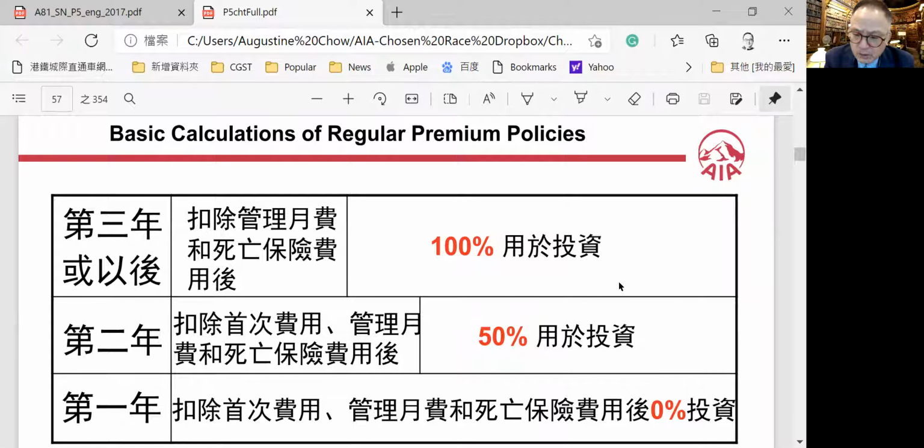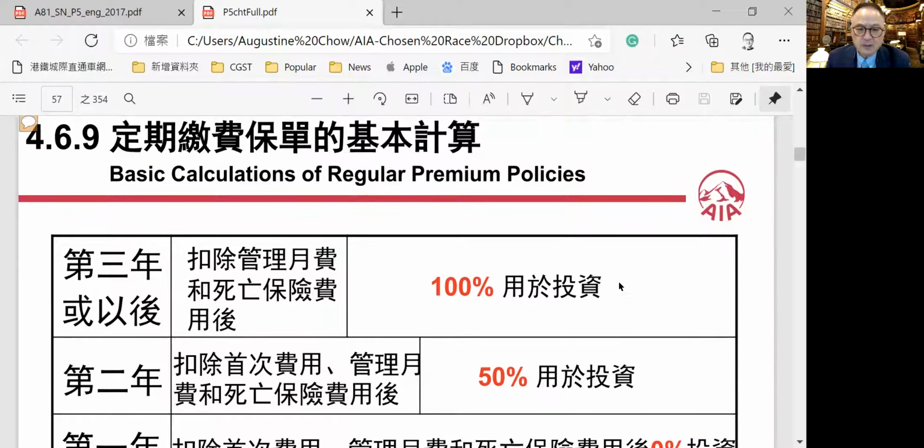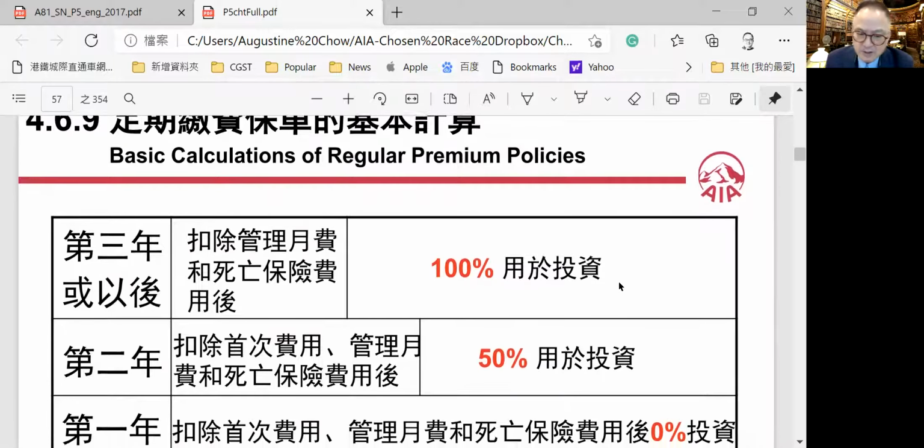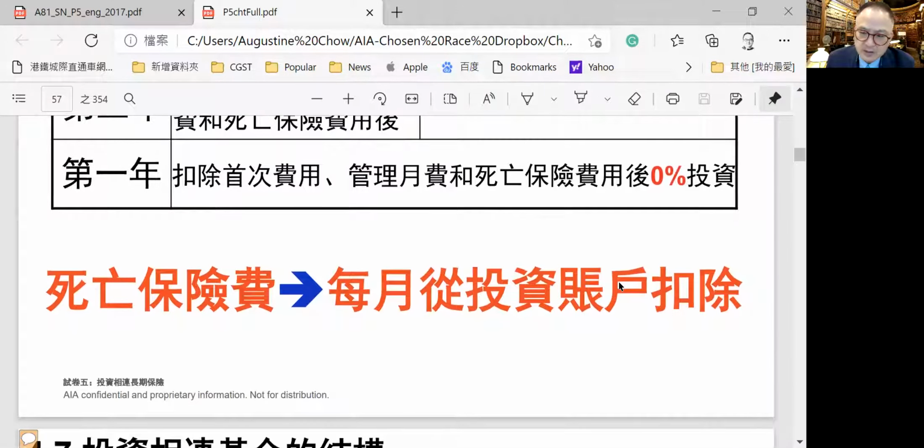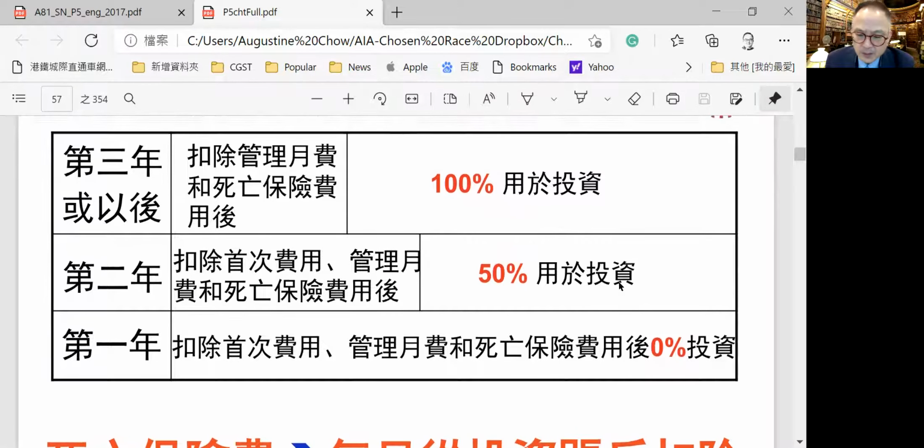In the second year, $250 of your $500 will be used for investment, and only after 3 years will the $500 be totally invested, and that is how they recover the marketing expenses. This is the same with traditional policies. In a traditional policy, normally in the first 5 years you have very little return when you surrender in the first 5 years. Exactly the same principle.